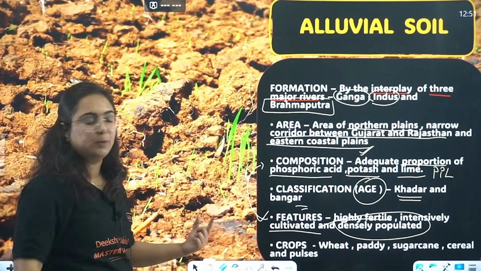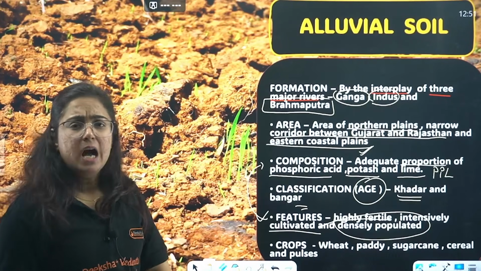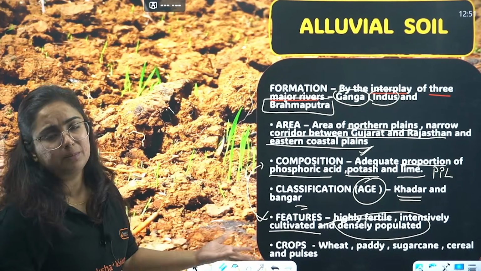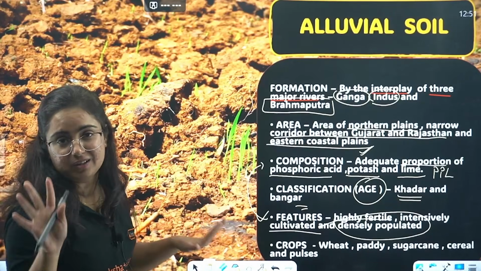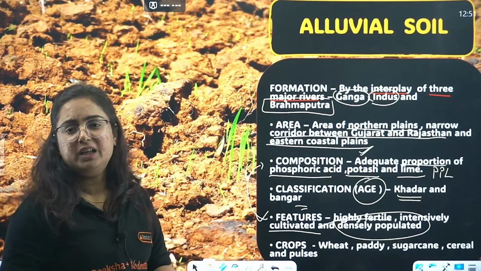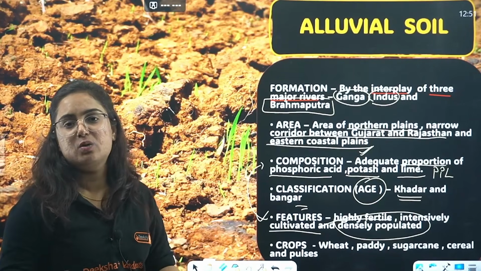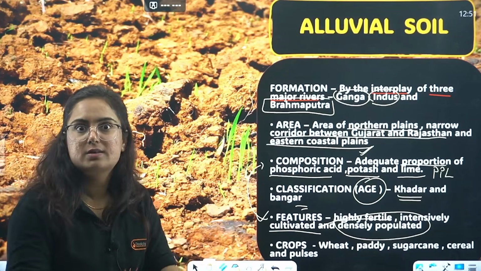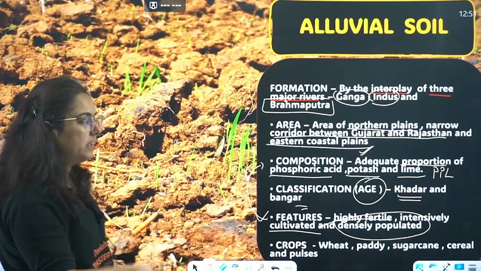it is densely populated. Crops: wheat, paddy, sugarcane, cereals and pulses. All, basically. Don't just keep it as mugging. Think about wheat, we use it daily. Paddy, daily. Sugarcane, not daily, almost daily. Yes, sugar. Cereals and pulses.